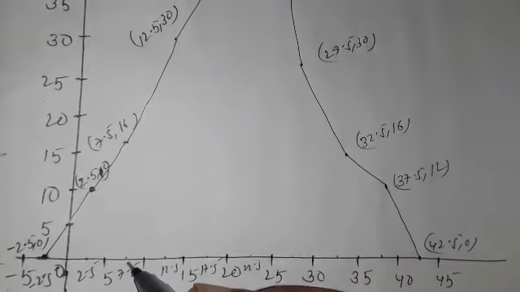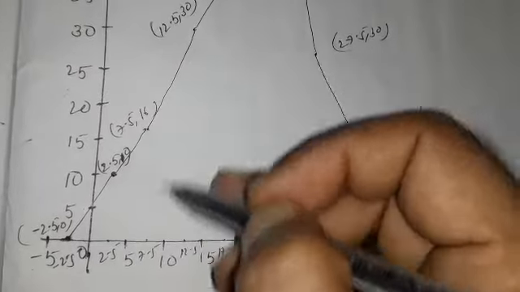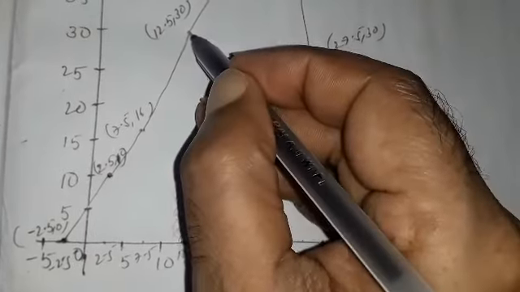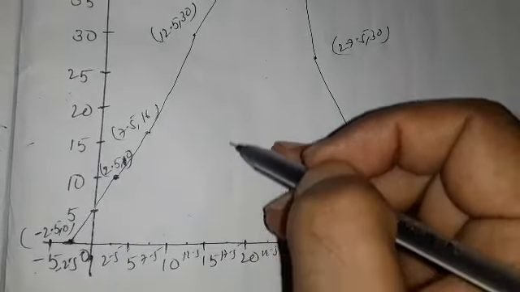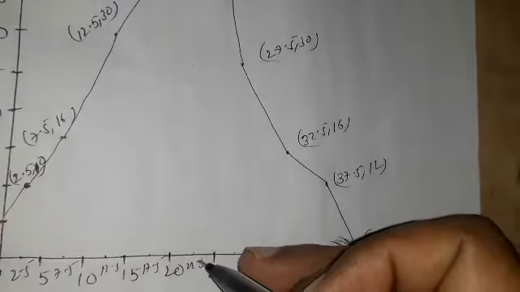Next point is 7.5 and 16. Next point is 12.5 and 30, so the point is here. Next point is 17.5 and 42. Then 22.5 and 50, point is here.